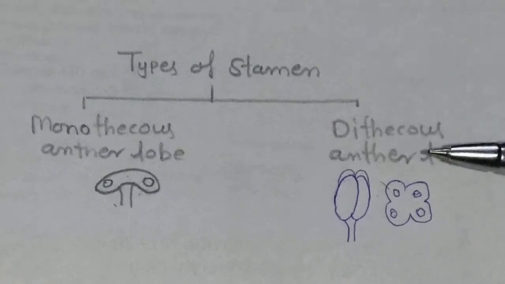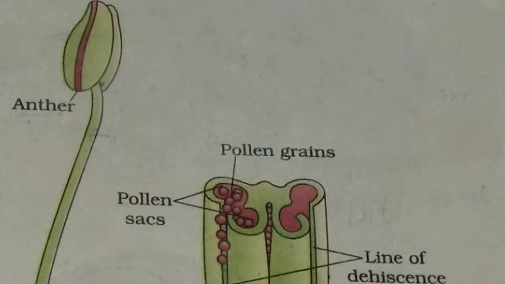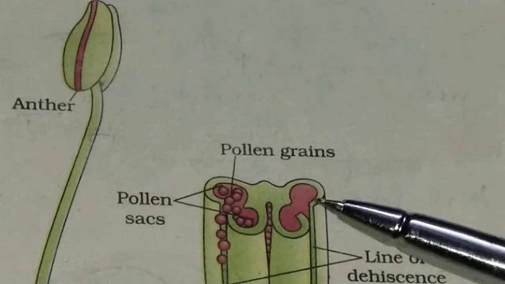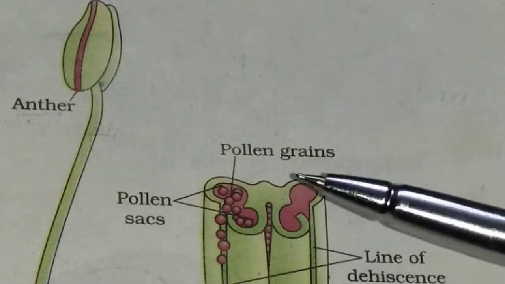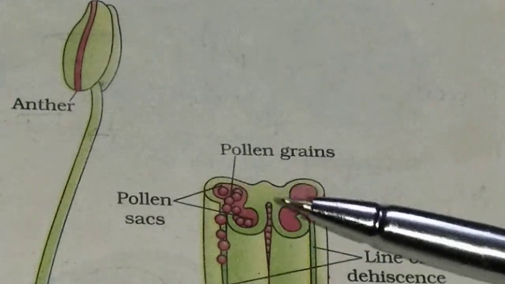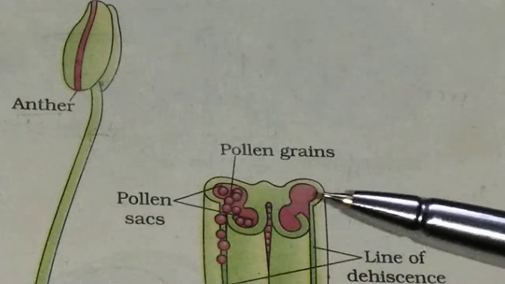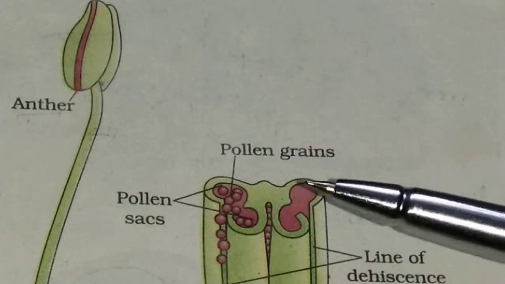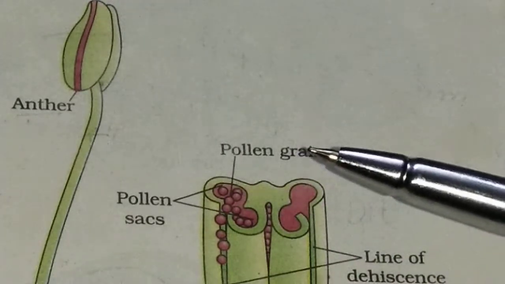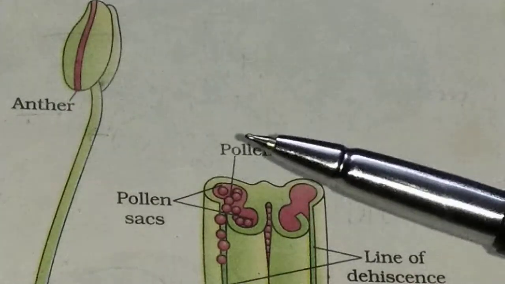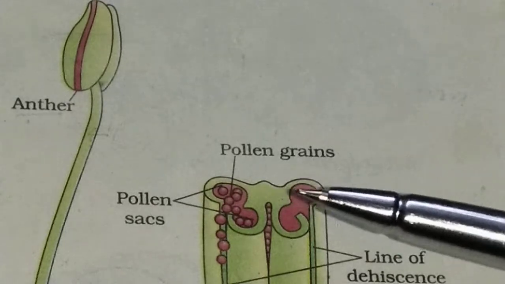Dithecous anther: see the figure of dithecous anther lobe in your NCERT book. This is the dithecous anther lobe. When you cut the transverse section of dithecous anther lobe, each cell has 2 pollen sacs. Now both cells have 4 pollen sacs. That pollen sac has a number of pollen grains which are developed during microsporogenesis.